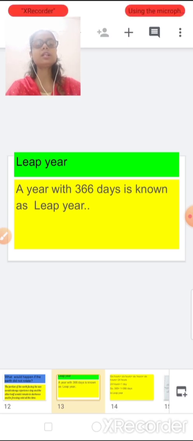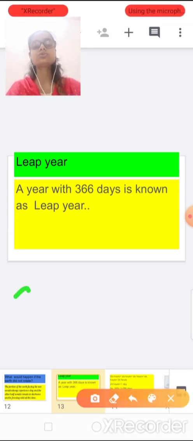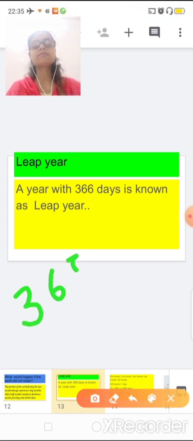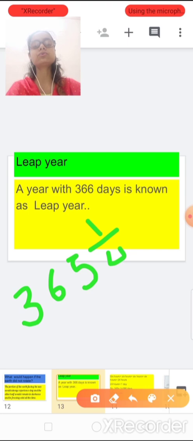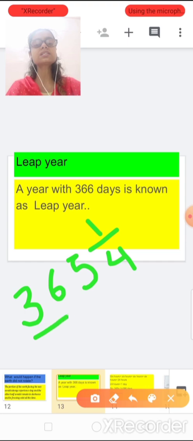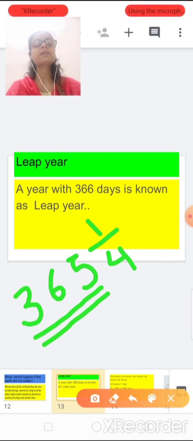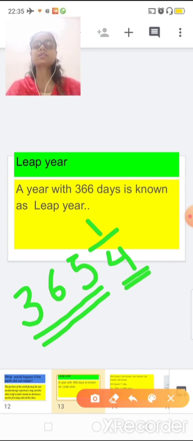I am going to tell you how it occurs and why after every 4 years there is a leap year with 366 days. As I told you, the earth takes 365 1/4 days to complete one revolution. These 365 days are complete days, so we can easily say 365 days. But this 1/4 day, we cannot just say 1/4 day.